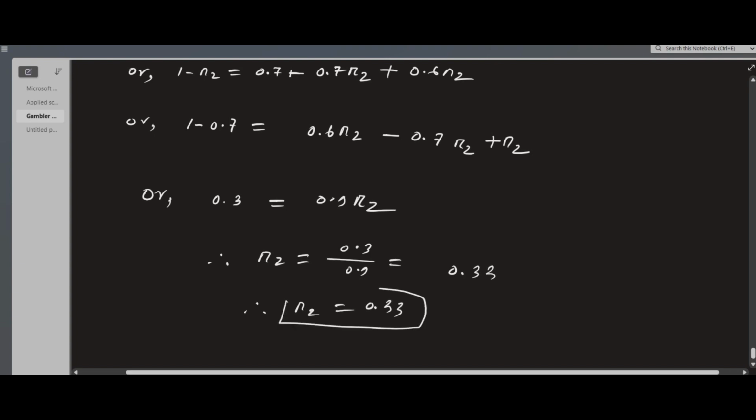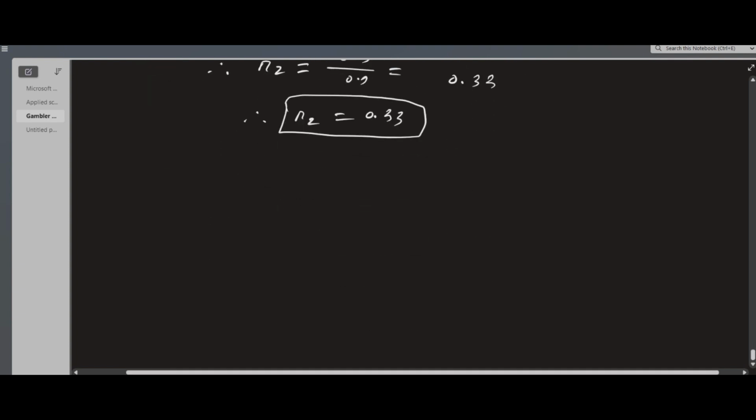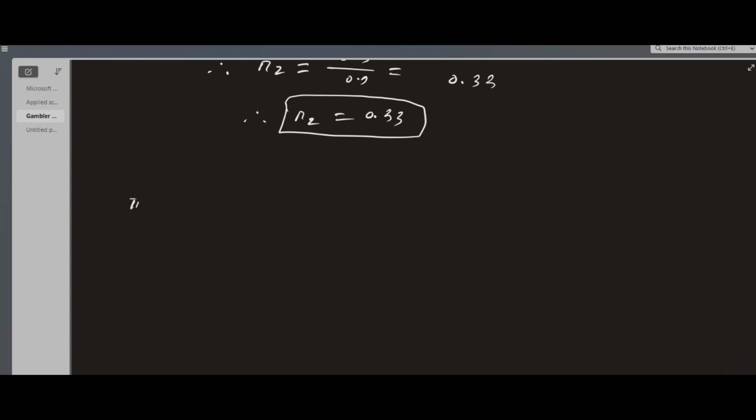Now we move to the second part. From equation 2, R2 equals 0.3 R1 plus 0.4 R2. I replace R2 in these equations with 0.33, and get 0.3 R1 plus 0.4 into 0.33.